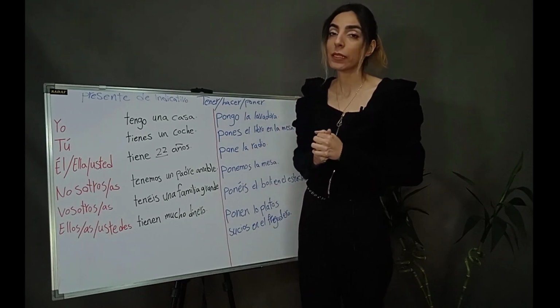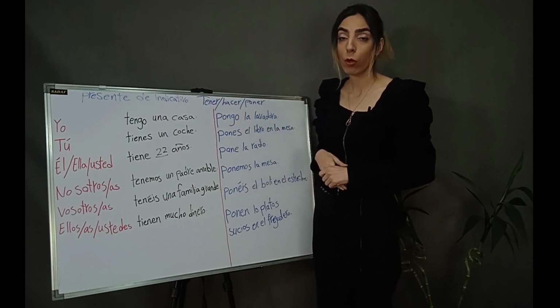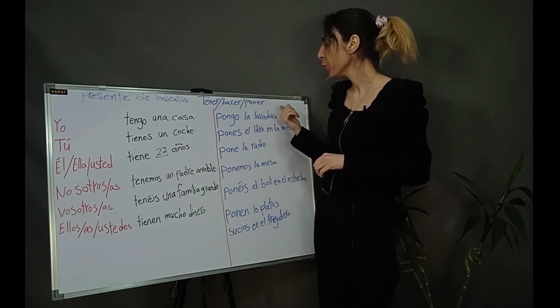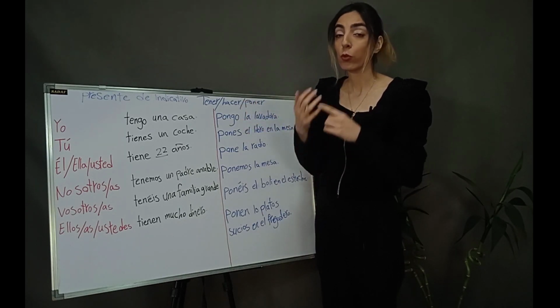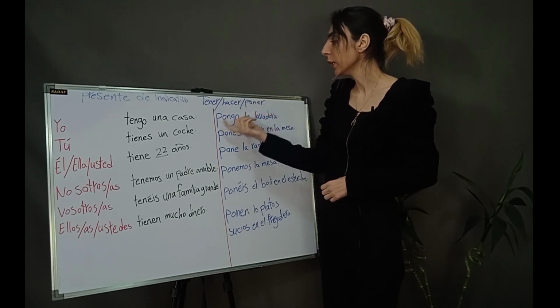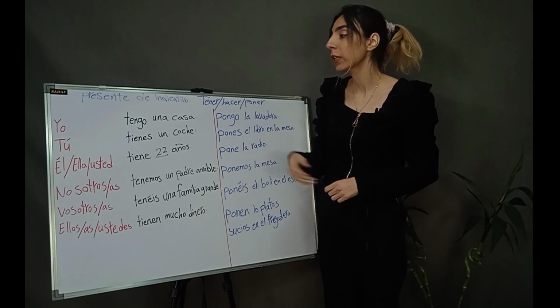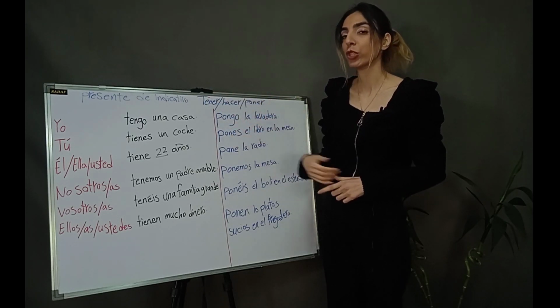So let's make some examples with the verb poner. Yo pongo la lavadora. I turn on the washing machine. So poner means to put or to turn on. Here it means turn on. Lavadora means washing machine. I turn on the washing machine.